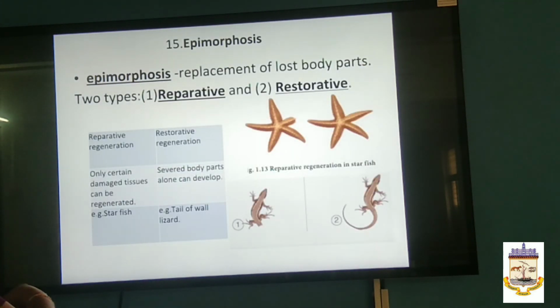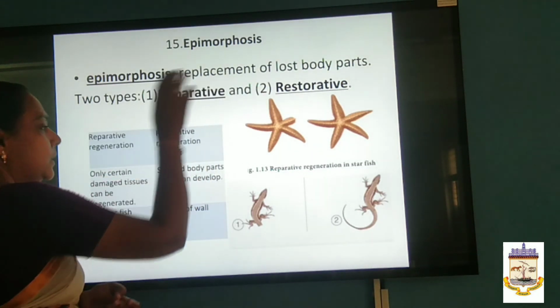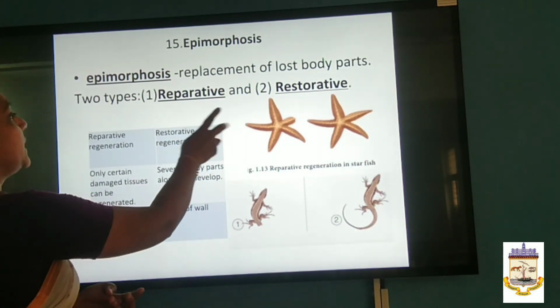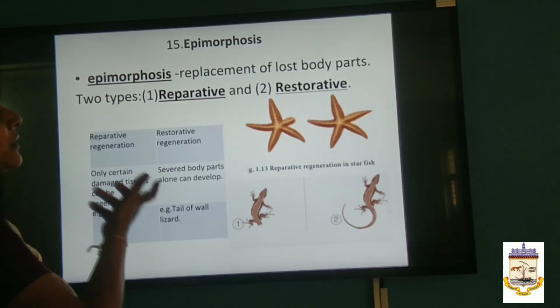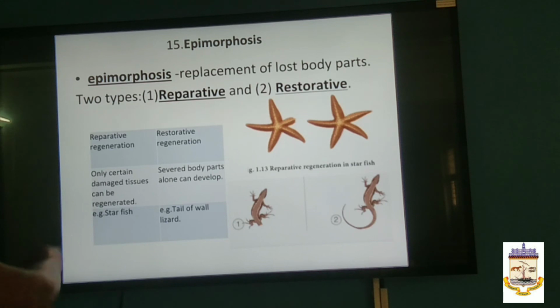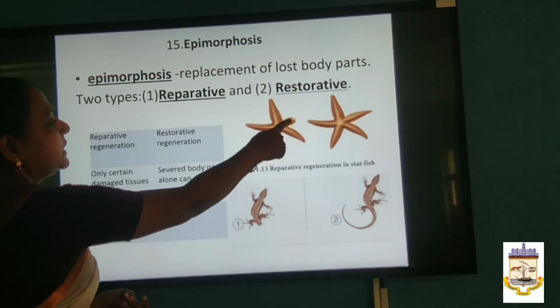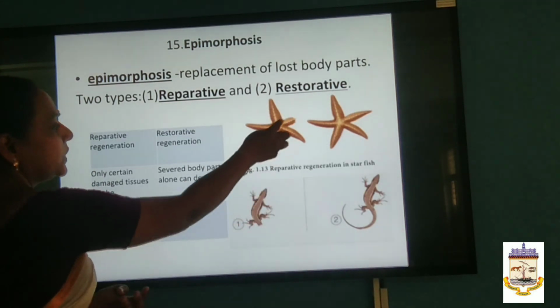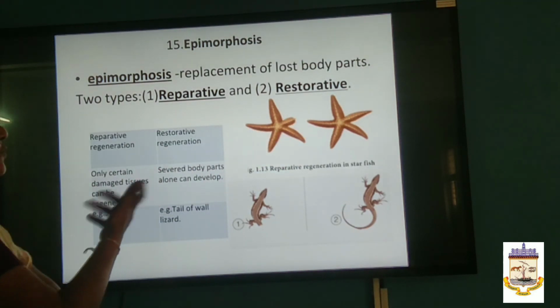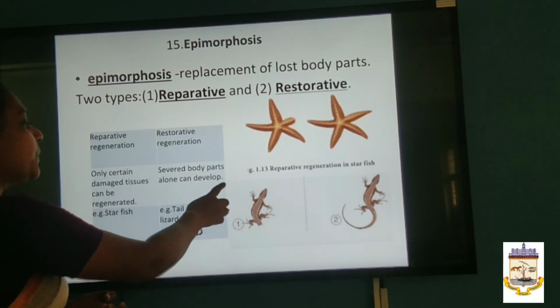Another type of regeneration is epimorphosis. What happens here is replacement of the lost body part only. Here you have two types: reparative and restorative. In reparative regeneration, only certain damaged tissues are regenerated. In starfish, when one of the arms is damaged, only that tissue is replaced. Whereas in restorative regeneration, the severed body parts can develop.